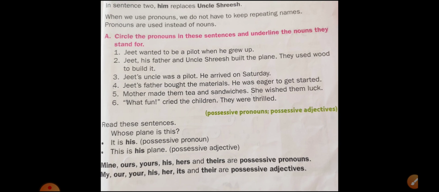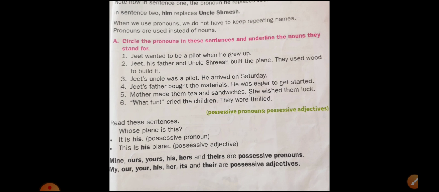Open your English textbook, page number 55. Let's read these sentences. Whose plane is this? It is his. This is his plane. So children, see here, it is his. Here his is a possessive pronoun. This is his plane. Here his is a possessive adjective.